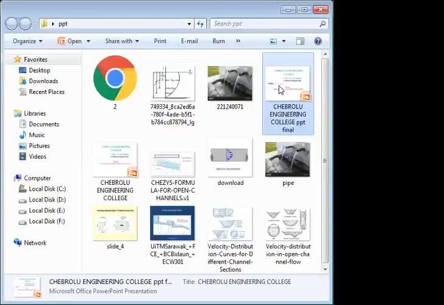In the previous class we also discussed the introduction to open channel flows, types of channels and types of flows. Under the types of flows we have uniform flow, shortly called UF, and non-uniform flow. In non-uniform flow there are two types: gradually varied flow, shortly called GVF, and rapidly varied flow, shortly called RVF.